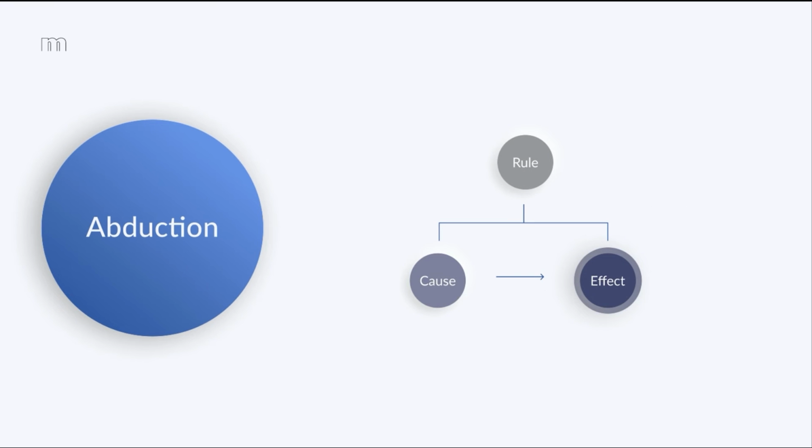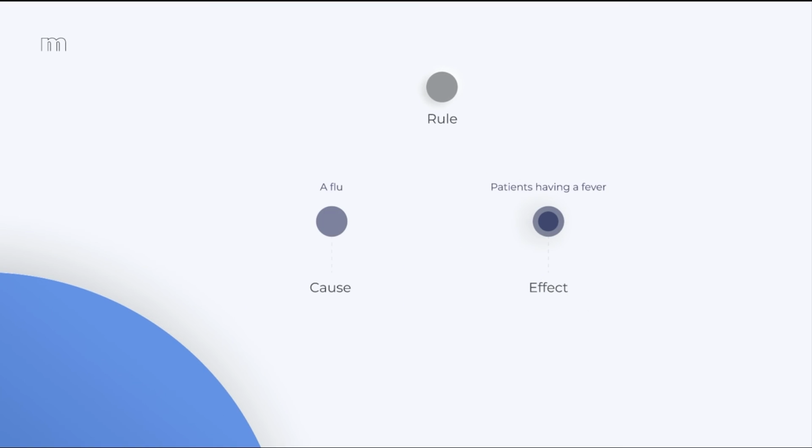So, let's look at the diagram. Our rule is, if there's a flu, the result will be fever, and our effect is fever. We are looking for a cause. Let's take the situation from before, where we have patients. We know that they have a fever, and the rule is that a flu results in fever. We could draw the conclusion that our patients have a flu. However, a flu is not the only possible cause for a fever.